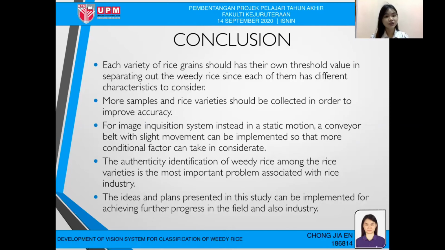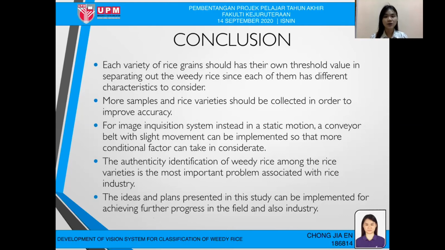For conclusions, we can say that each variety of rice grain should have its own threshold value in separating out the weedy rice, since different varieties have different characteristics. So it is better to classify them based on their variety.